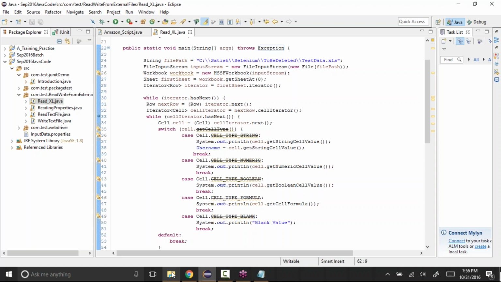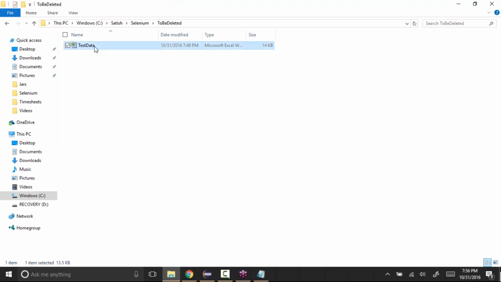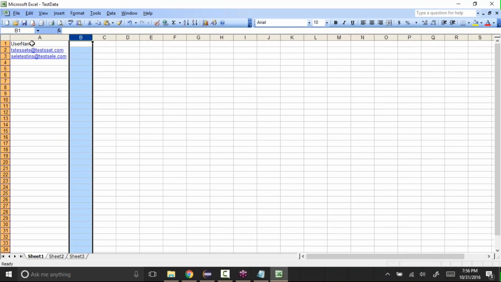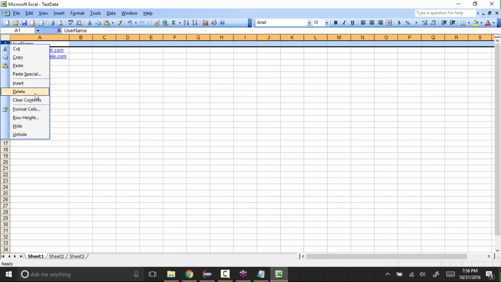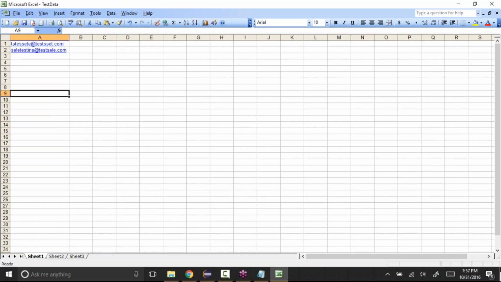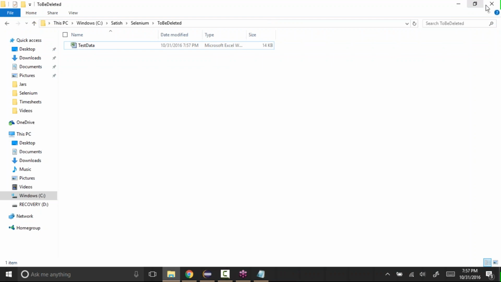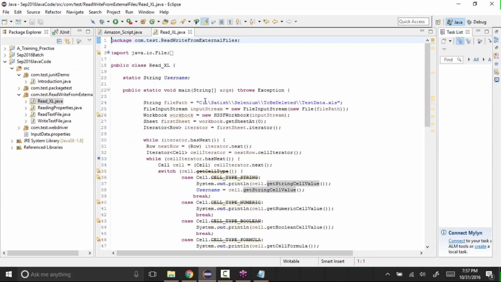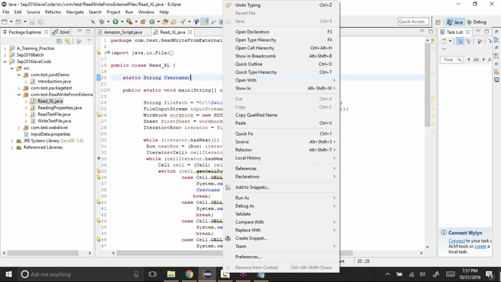So from the Excel I'll only pass the username, not the password. As I'm only reading one value, delete, and let's also not have the column name for now. We can handle those things, but for now, just to keep it simple, I'm just giving the two usernames in there. So let's close this and debug it and see if it is working correctly or not. Right click, debug as Java application.